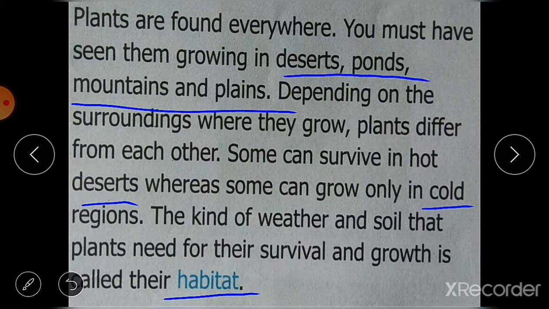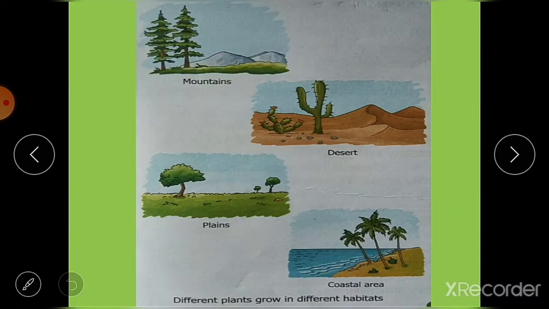So whatever plants scientists have discovered, they have different types of habitats. Desert, mountains, plains, coastal areas, ponds, forest, these are the different types of habitats, and these plants grow well in their habitats. You can see here the mountains, then deserts, plains and coastal areas. These different plants grow in different habitats.